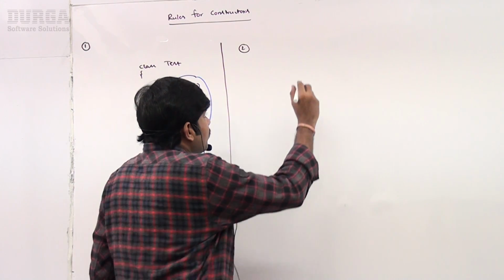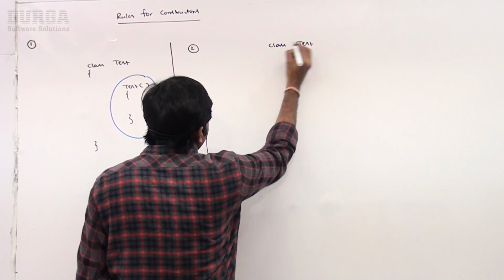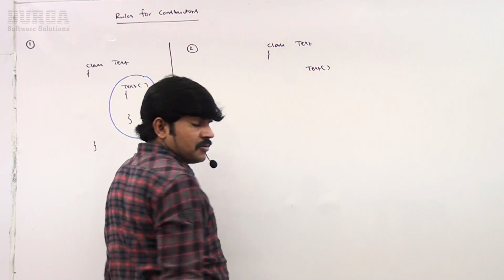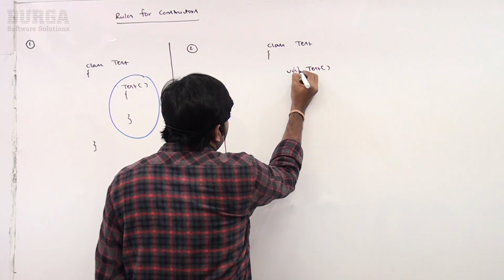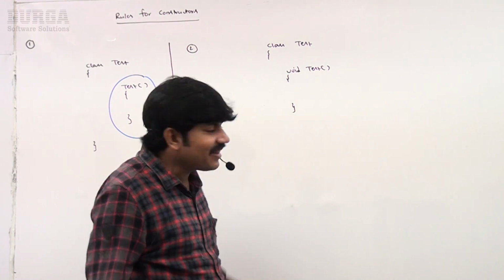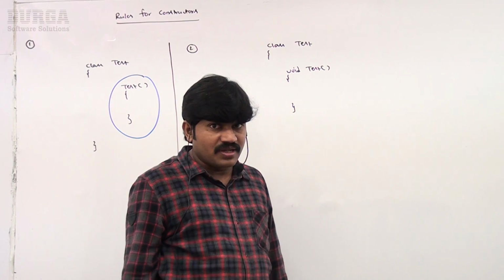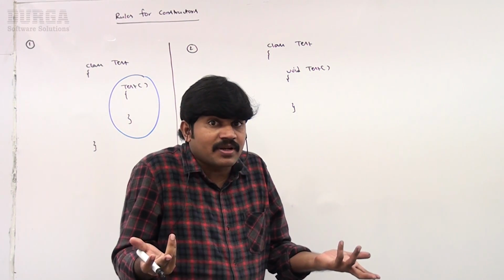Sir, here I am taking class Test. Here I am writing the constructor. By mistake I am declaring the return type void. Is it possible to declare a return type for the constructor? No, the return type concept is not applicable for a constructor.